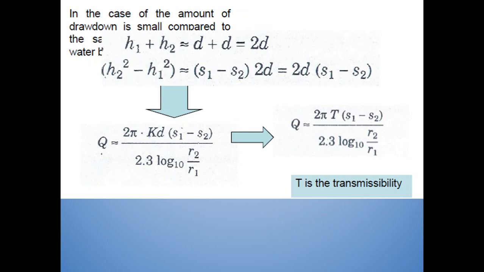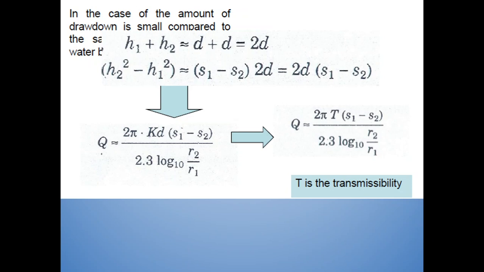Therefore, by putting these values, the formula for discharge can be written as Q is equal to 2 pi K d into bracket s1 minus s2 divided by 2.3 log to the base 10 r2 upon r1, which is further equal to 2 pi T into s1 minus s2 upon 2.3 log to the base 10 r2 upon r1. So by knowing the values of T, s1, s2, r2 and r1, you can find out the discharge for the well in an unconfined aquifer under steady flow conditions.